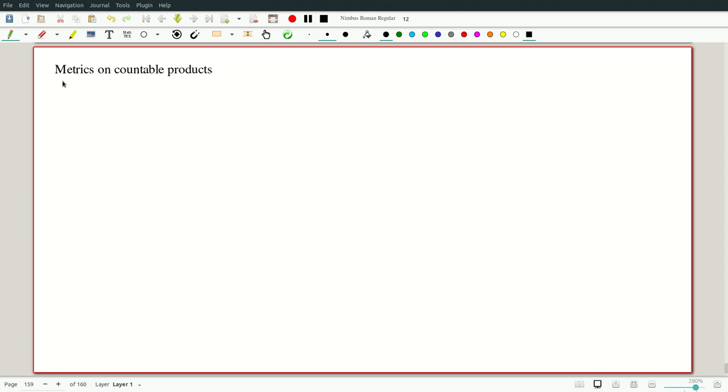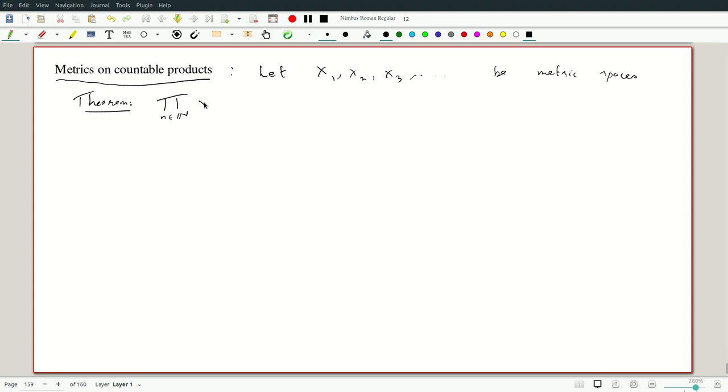On the other hand, if we have countable products, and of course of metric spaces, we can put a metric on them. That is to say, we can put a metric with the correct topology. So let X1, X2, X3, etc. be metric spaces. And let's call this a theorem because it's quite nice, though we'll see it will be used in a more important theorem, Urysohn metrization. So the theorem is that the product over n in N of Xn, so that X1 cross X2, etc., is metrizable.